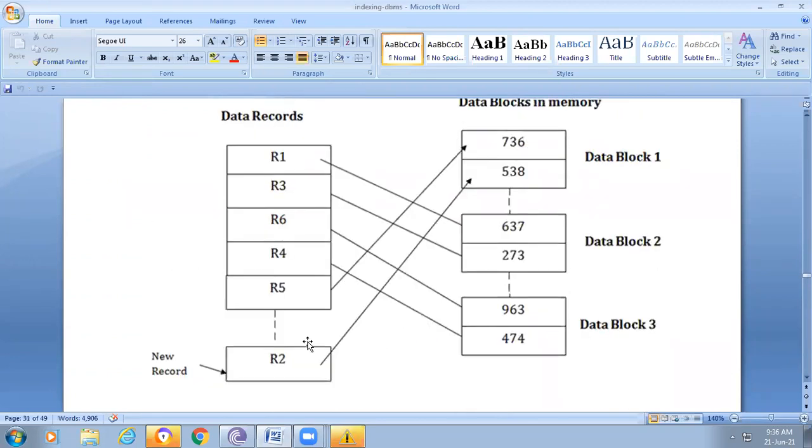If you observe here, the new record R2 will be placed at the data block. Now R2 is connected to data block 1.